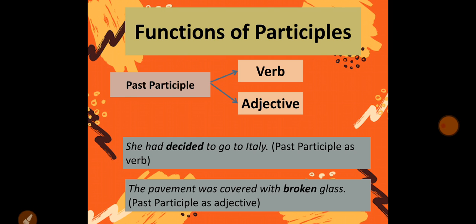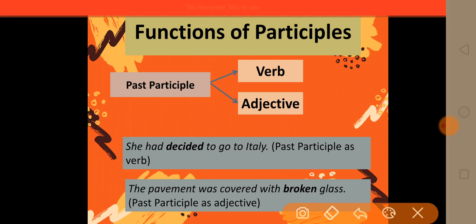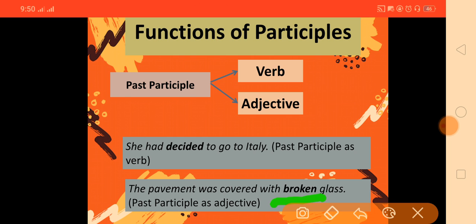It also functions as an adjective. For example, in this sentence, the pavement was covered with broken glass. So broken is an adjective here, the third form of verb. How is it an adjective? Because it is modifying the noun glass. So it is an adjective.